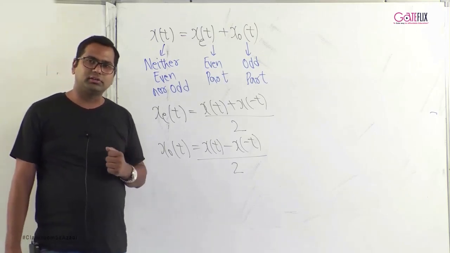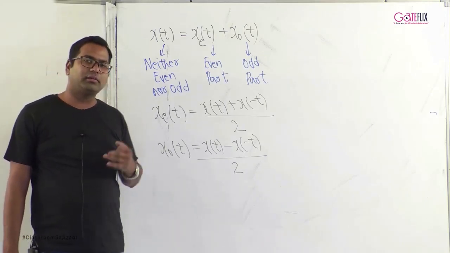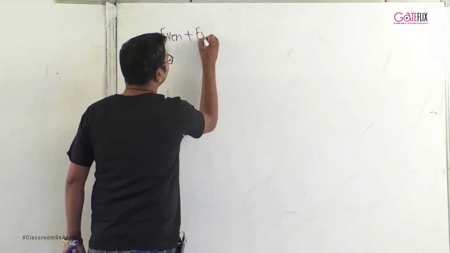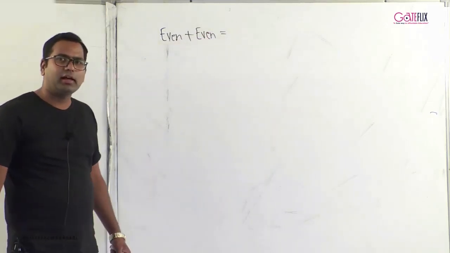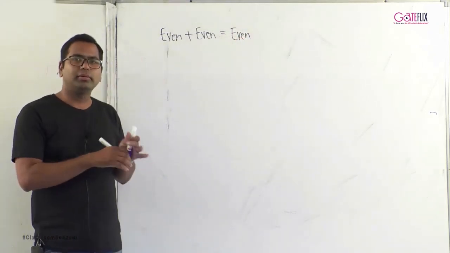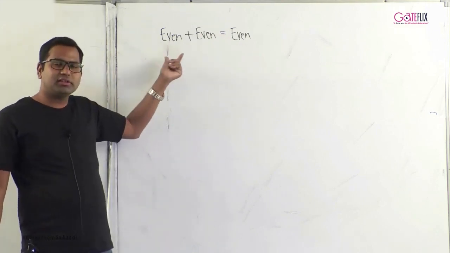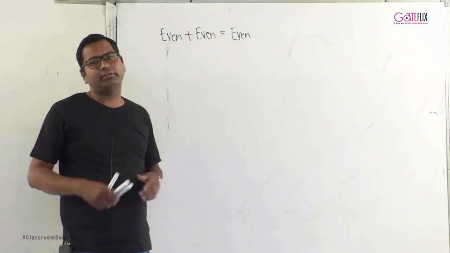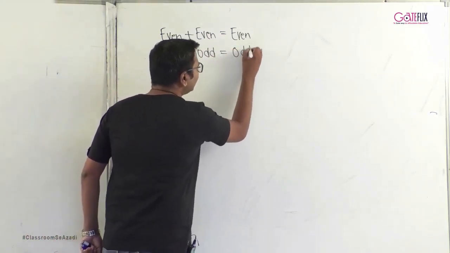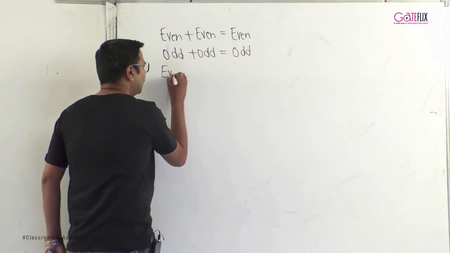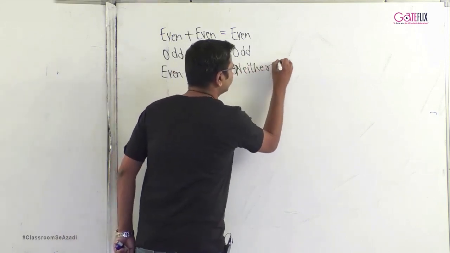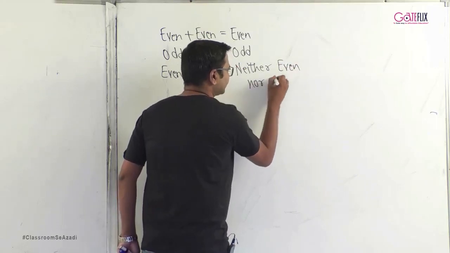So we have looked at three things. One is an even signal, one is an odd signal, and one is a neither even nor odd signal. What will happen if you add an even signal with an even signal? If you add an even signal with an even signal, you get an even signal. So the meaning of even plus even is that an even signal added to another even signal will give you an even signal. Similarly, an odd signal added with an odd signal will always give you an odd signal. An even signal added with an odd signal will give you a signal which is neither even nor odd.